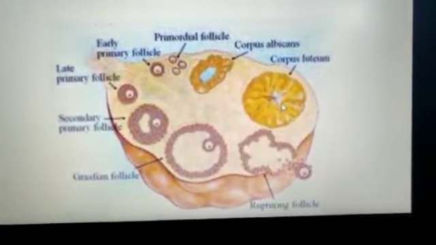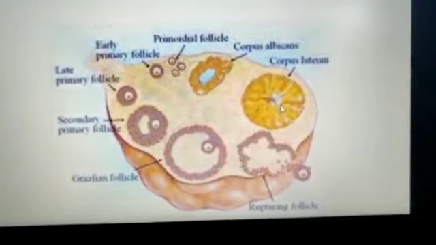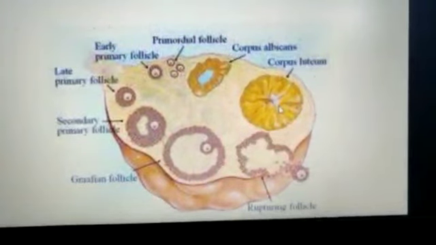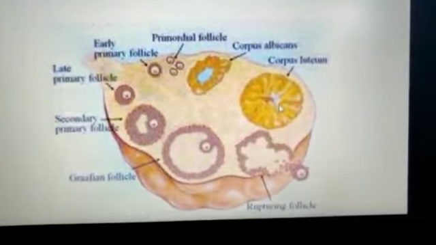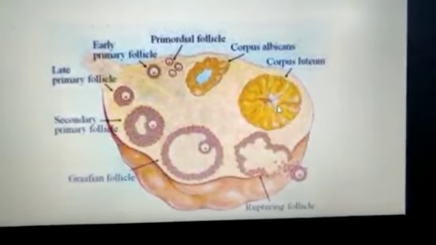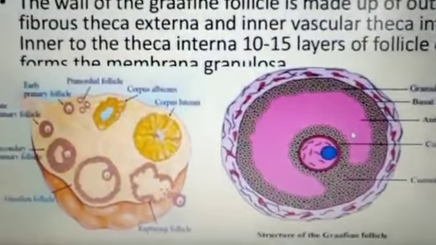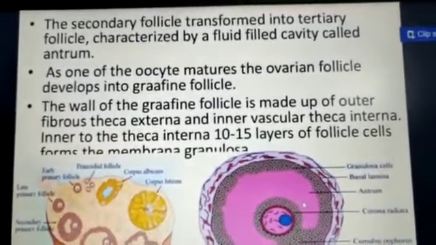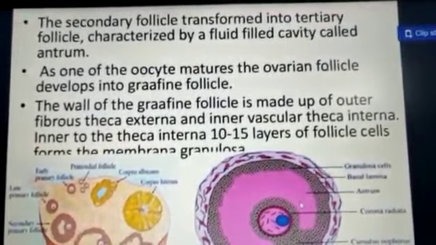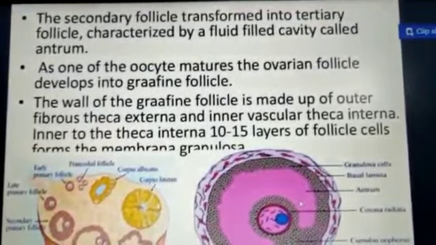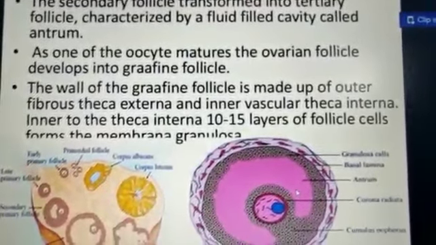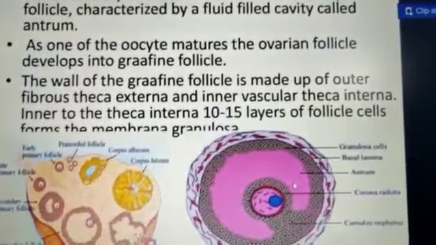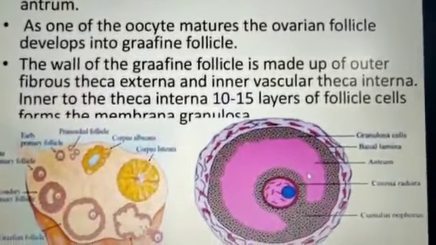a hormone. And then there is rupturing of a follicle to release the ova once the ova is matured, and this ova is then captured by the fimbriae of the fallopian tube or oviduct. Now see, the secondary follicle is transformed into a tertiary follicle, characterized by a fluid-filled cavity called the antrum. As the oocyte matures, the ovarian follicle develops into a Graafian follicle.